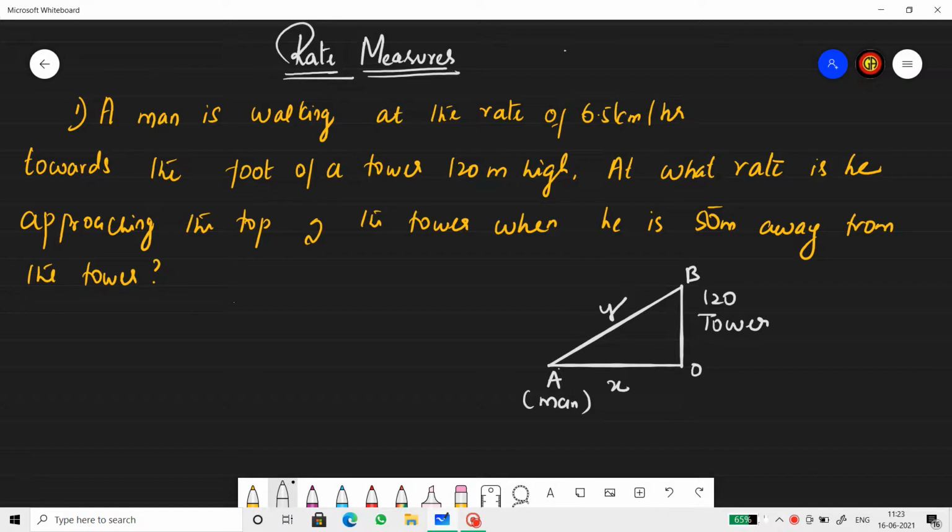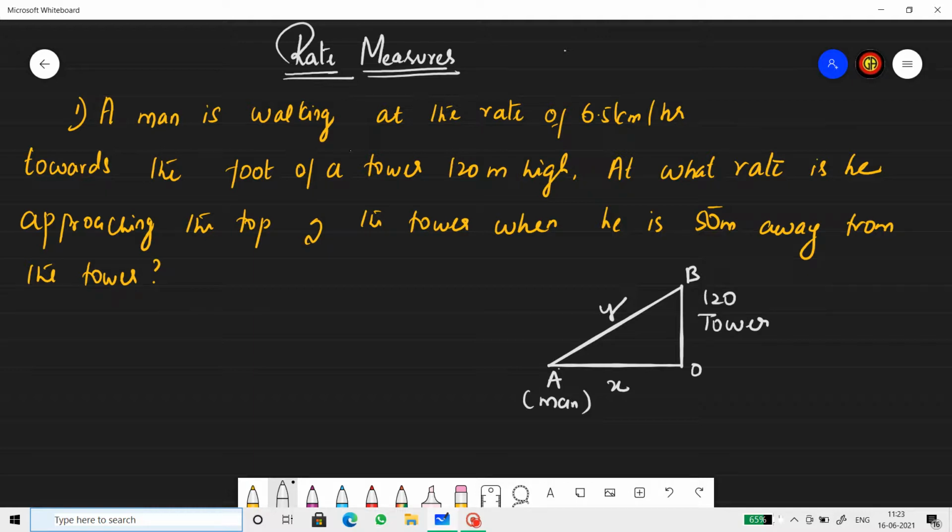In the last video of rate measures, we discussed the NCERT questions. Sum by sum, I discussed all the exercise sums. Here, I'm going to discuss a few important sums from the miscellaneous exercise of NCERT rate measures and also from R.D. Sharma and from exemplar. Now, the first question I'm starting with is this.